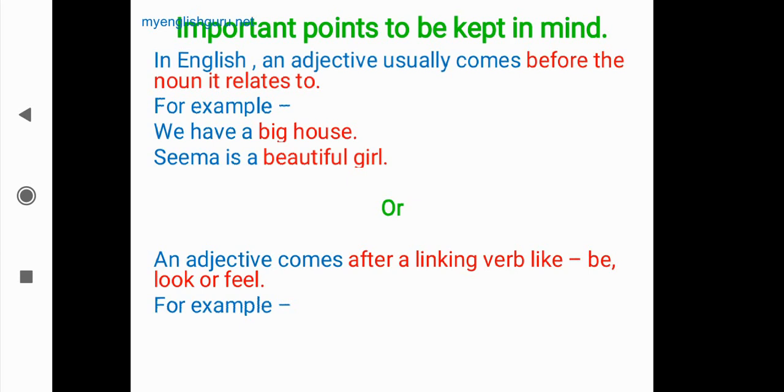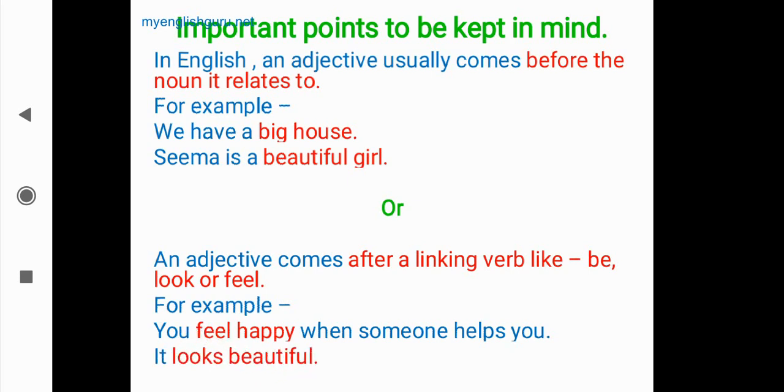For example, you feel happy when someone helps you. See here, you feel happy. There is no noun after happy, but before happy there is a verb. So you feel happy. Happy is an adjective. Next one is, it looks beautiful. Again, looks beautiful. Looks is a verb and beautiful is an adjective.